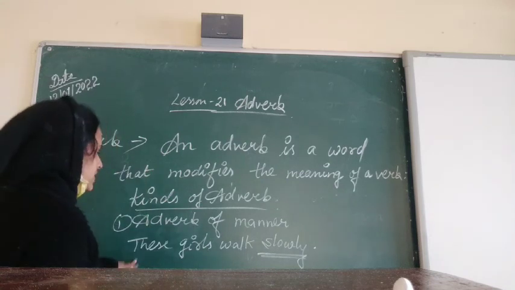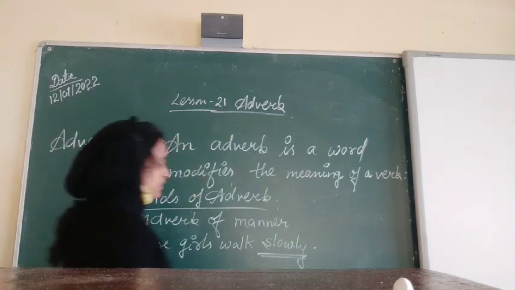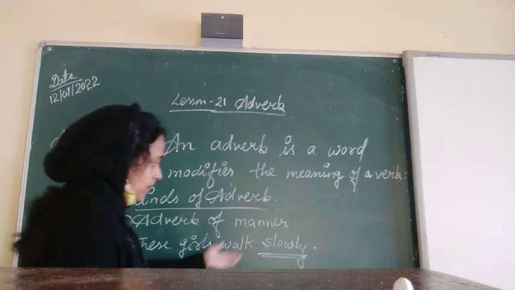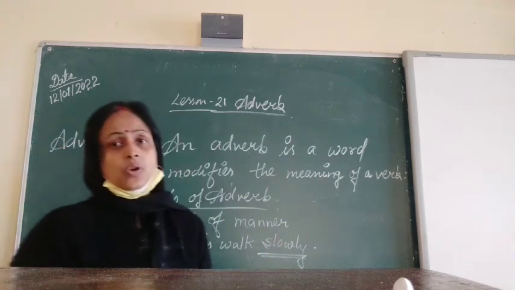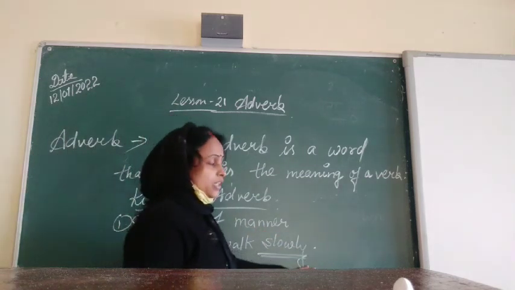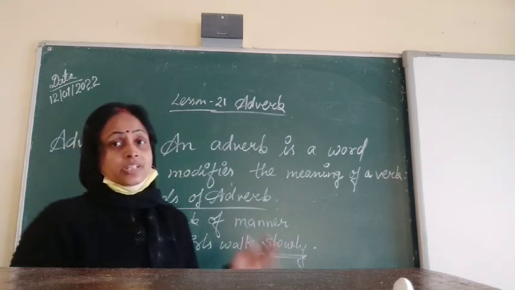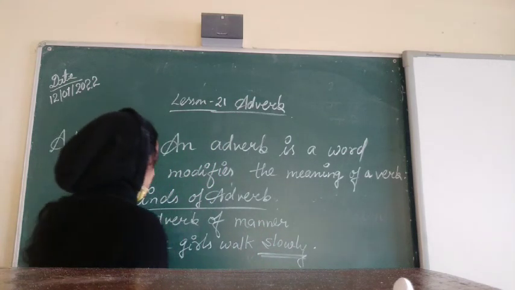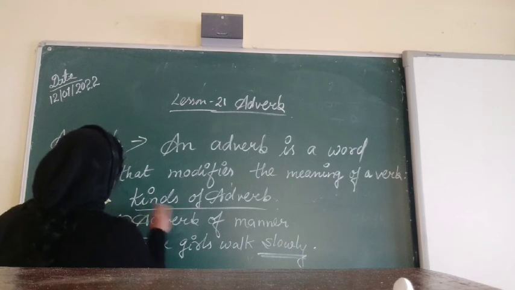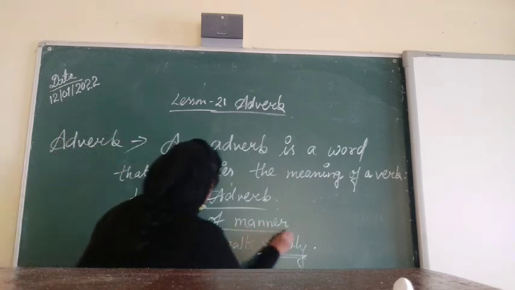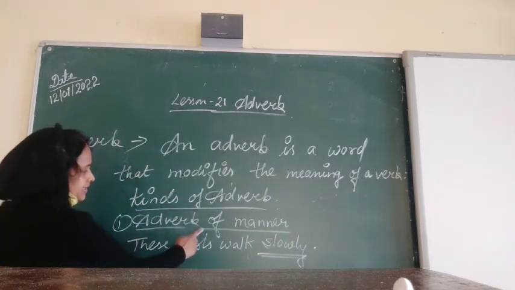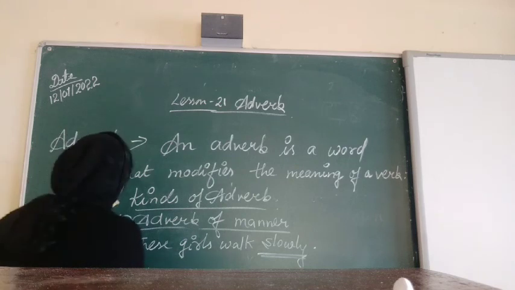Okay, suppose these girls walk. How these girls are walking? These girls walk slowly. How they are walking? Slowly they are walking. So the manner it tells us. It tells us about the manner. So that's why one of the kinds of adverb. This is adverb of manner, and this is an example of the adverb of manner.